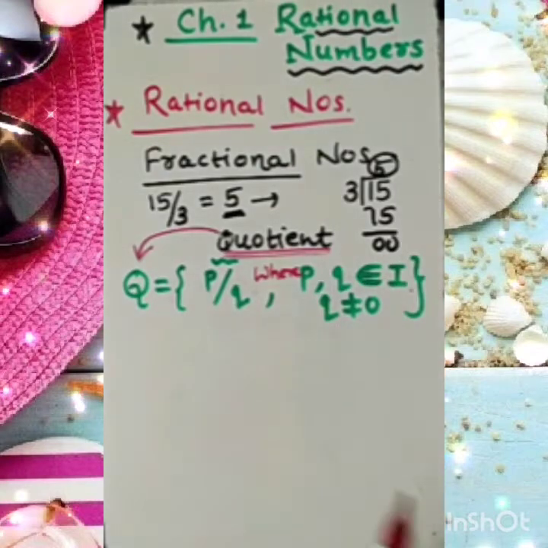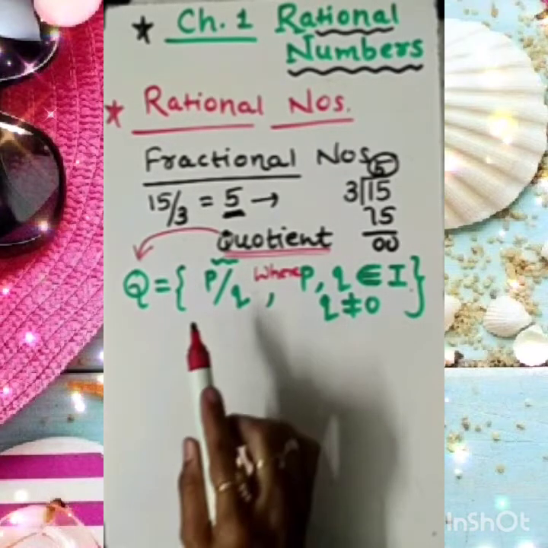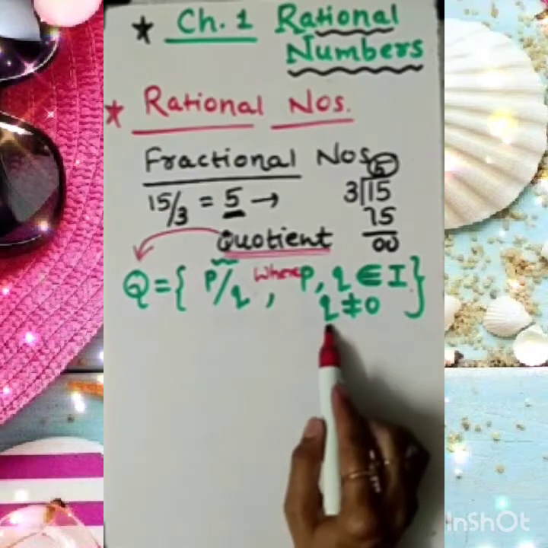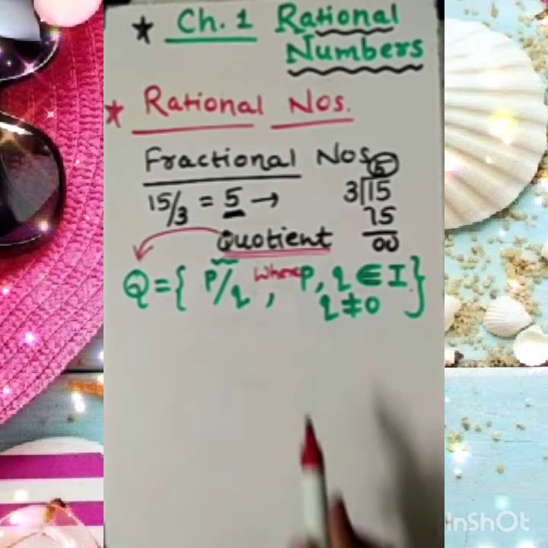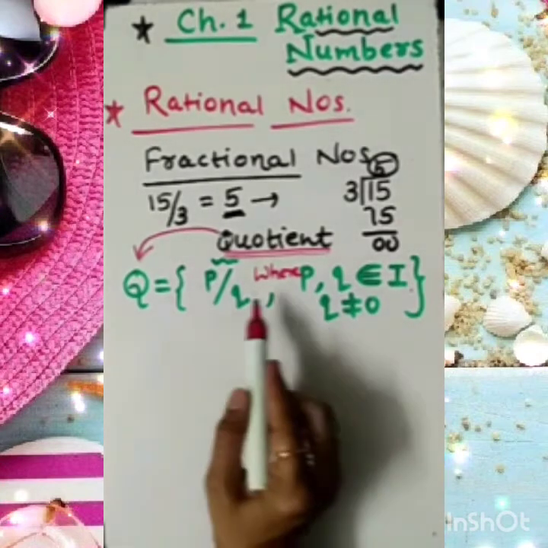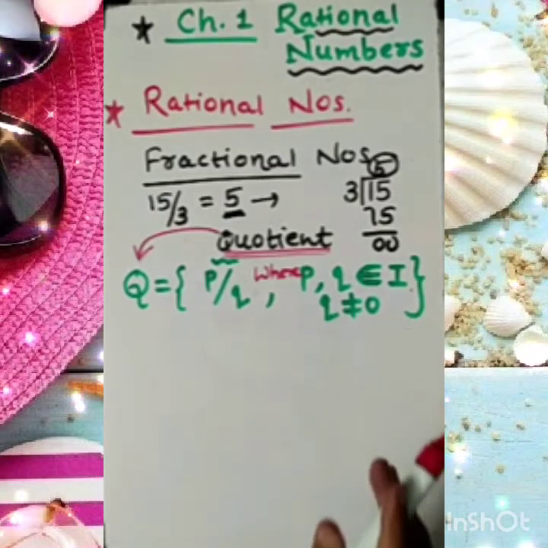It means the number in the numerator and the number in the denominator must be integers. Clear to you? And one more condition along with that: q not equal to 0. What is q here? q is the denominator. So q not equal to 0; the denominator should not be 0.